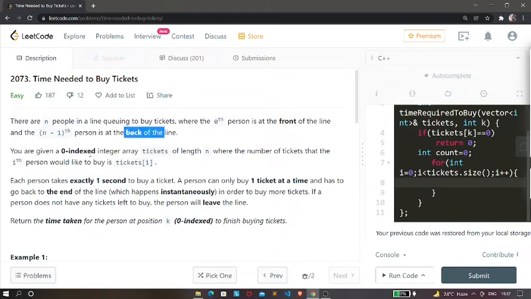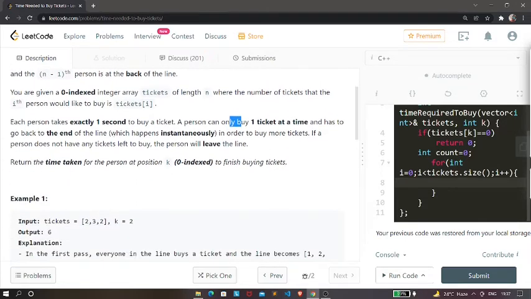You are given a 0-indexed integer array tickets of length n, where the number of tickets that the ith person would like to buy is tickets[i]. Each person takes exactly 1 second to buy a ticket. A person can only buy one ticket at a time and has to go back to the end of the line, which happens instantaneously, in order to buy more tickets. If a person does not have any tickets left to buy, the person will leave the line. Return the time taken for the person at position k to finish buying tickets.